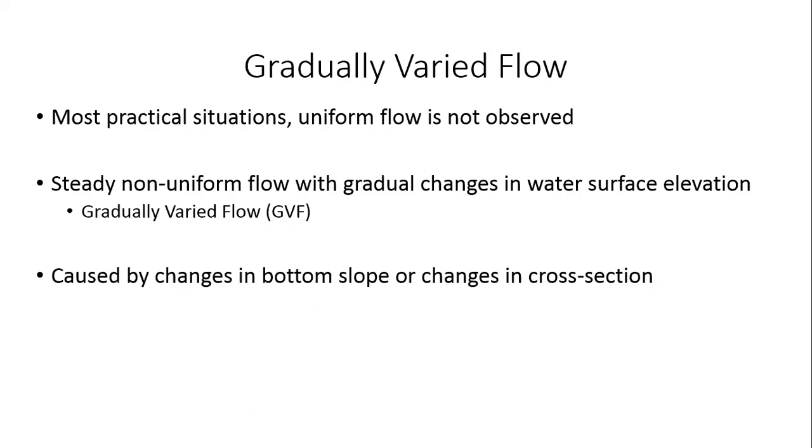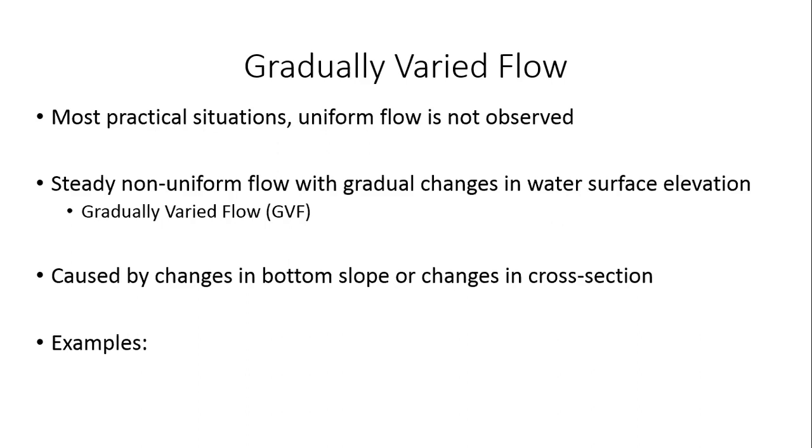So now what causes this kind of gradually varied flow to happen? Typically it is caused by either changes in the bottom slope or changes in the cross section, right? Whenever there's a change in the bottom slope or there's a change in the cross section, this change will cause a gradually varied flow.